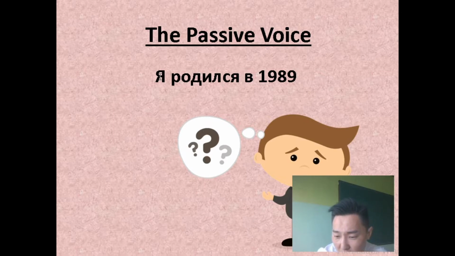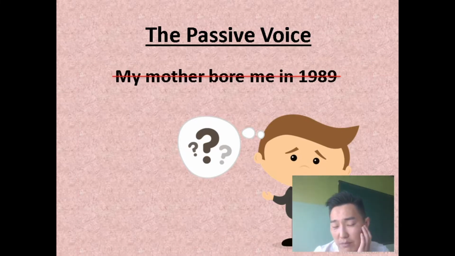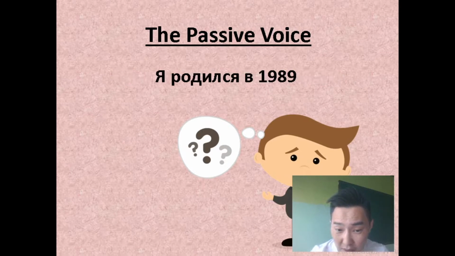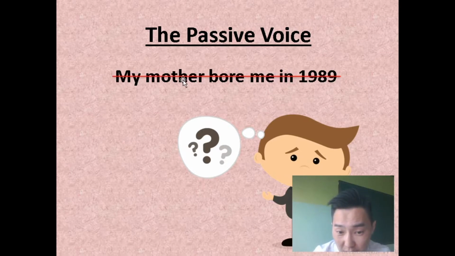And the verb to be born. Can you translate this sentence into English? Я родился в 1989 году. My mother bore me in 1989. Can we say my mother bore me in 1989? Can we use the active voice? Now I translate this sentence from Russian to English using the active voice.